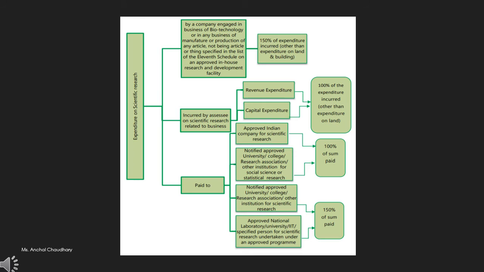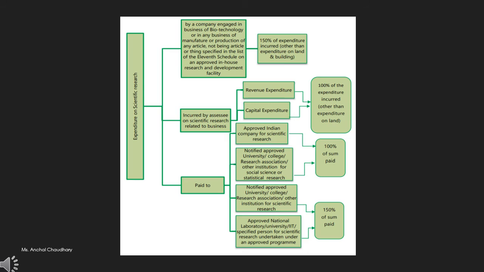If it is paid to any kind of approved Indian company for scientific research, or any notified approved university which is related to social science or statistical research or any scientific research, or any approved national laboratory, university, IITs, anything which is covered under this head, so they will have an exemption of, first two, that was your Indian company for scientific research and notified university which is involved in social science or statistical research, so they will have an exemption of 100% of sum paid.